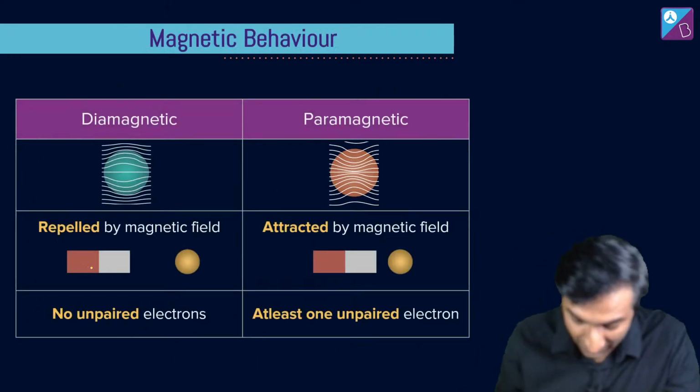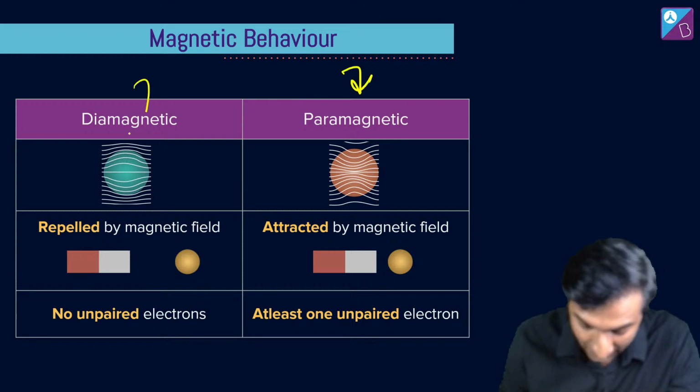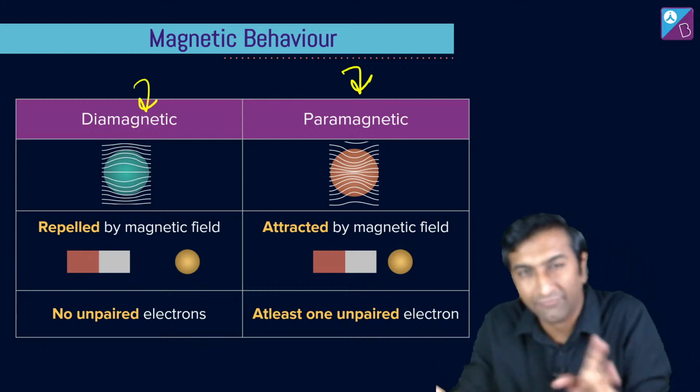Yeah. So what is paramagnetic? Something that is attracted by the magnetic field. Diamagnetic, well, it's repelled by the magnetic field.